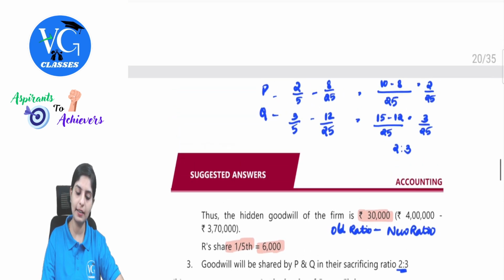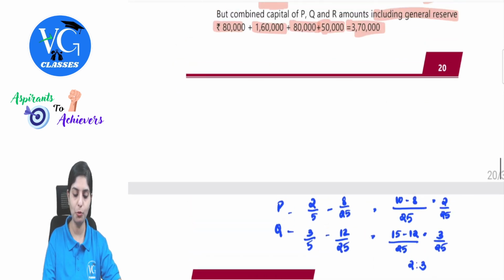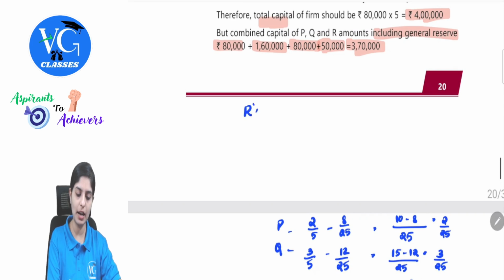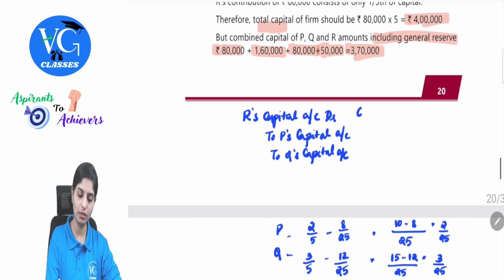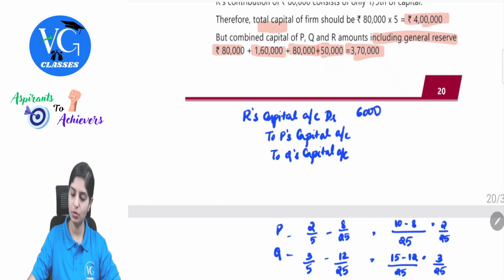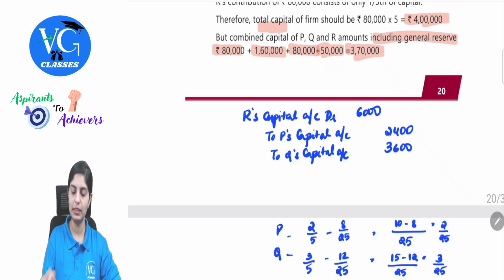So what will be the journal entry? Who are the receiving partners? P and Q, and R will have to provide. So the journal entry here will be R's capital account debit to P's capital account, to Q's capital account. He has to bring 6,000. 6,000 into 2 by 5, 2,400 and 3,600. Clear with this?